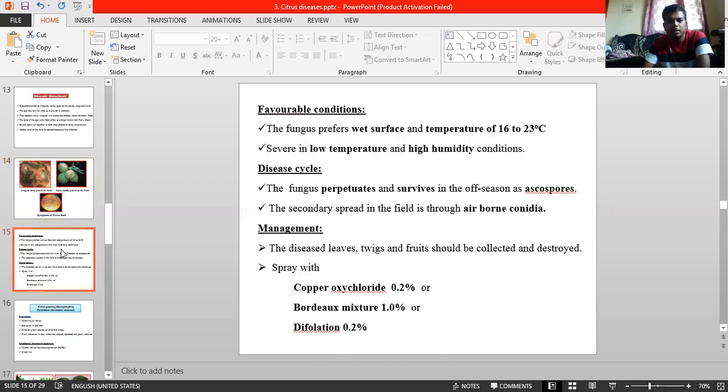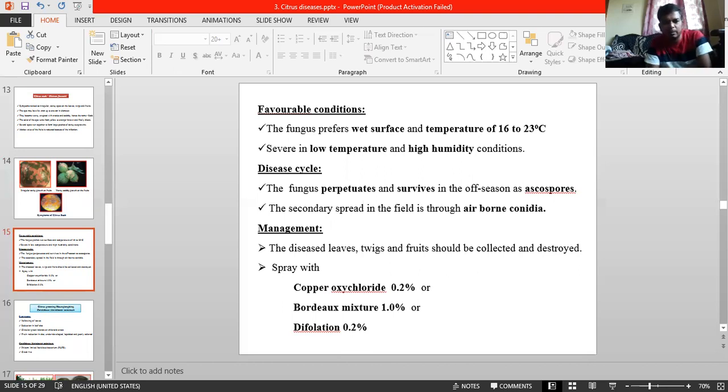This much regarding symptomatology. Next is the favorable climatic condition and disease cycle. What are the favorable conditions? Young leaves are highly susceptible. You have to remember that young leaves are highly susceptible to the scab or verrucosis disease. And the fungus infects tissues only when the surface is wet.